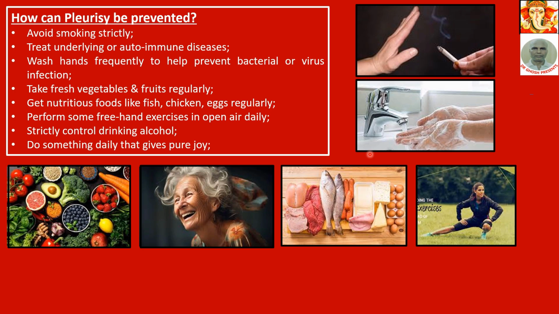How can pleurisy be prevented? Avoid smoking strictly. Treat underlying or autoimmune diseases. If you are suffering from one of these diseases, you must treat it properly. Wash hands frequently to help prevent bacterial or viral infection.